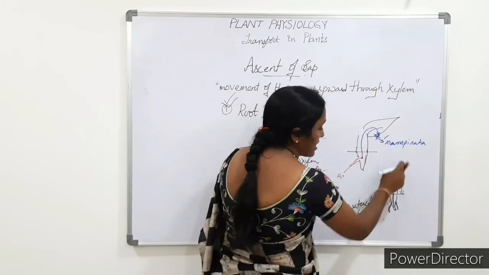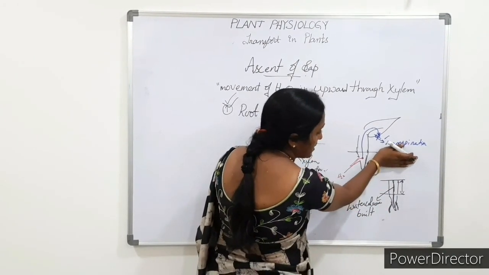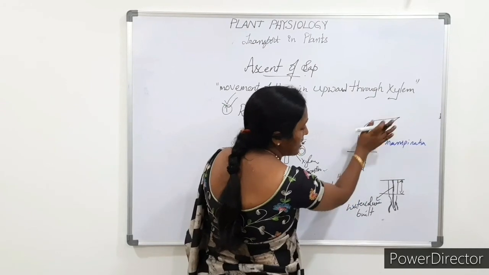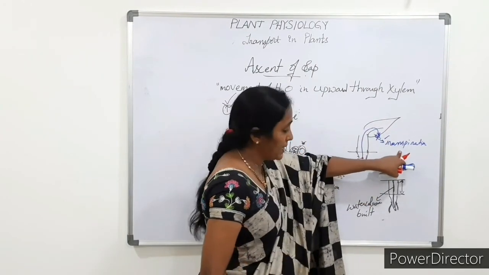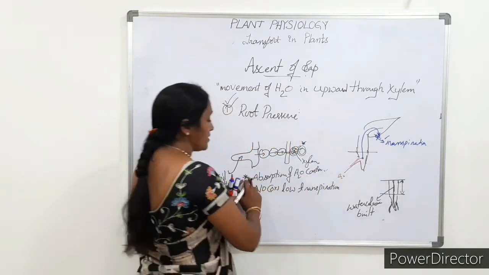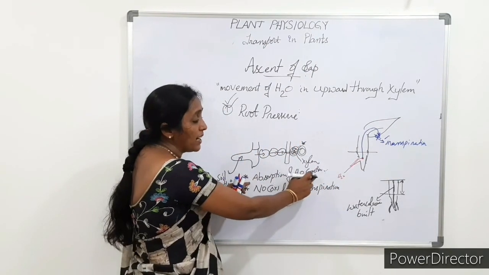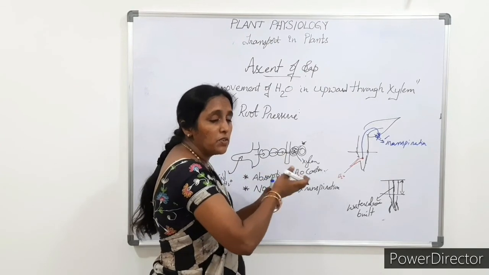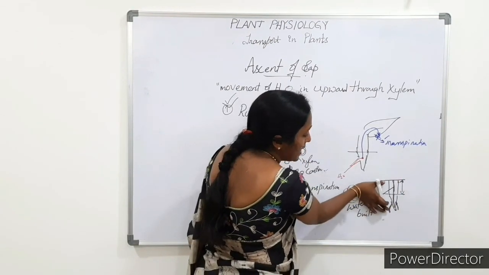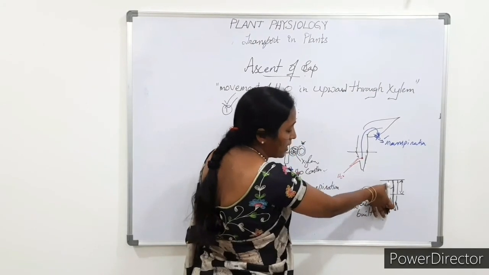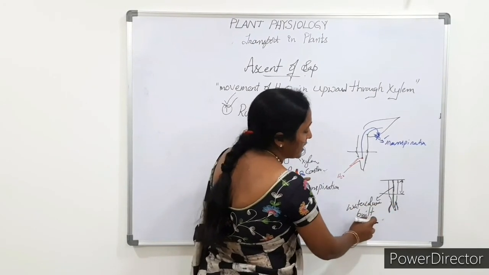Here there is no transpiration because we have already cut the plant and removed the leaves. Even so, because of continuous absorption, or continuous inward movement of the water through the xylem, some water column builds up in the region.